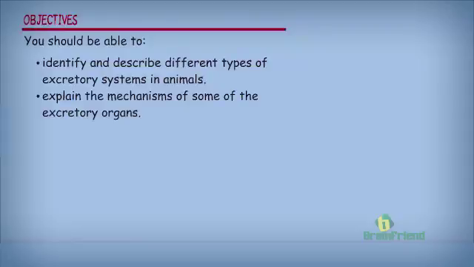At the end of today's class, we should be able to identify and describe the different types of excretory systems in animals. We should also be able to explain the mechanisms of some of the excretory organs.